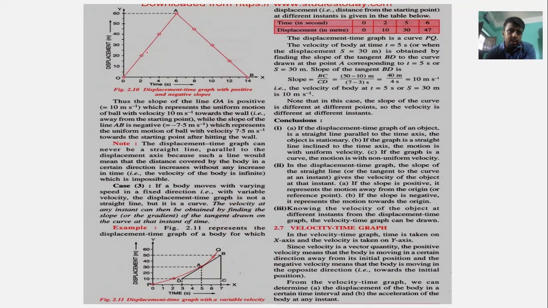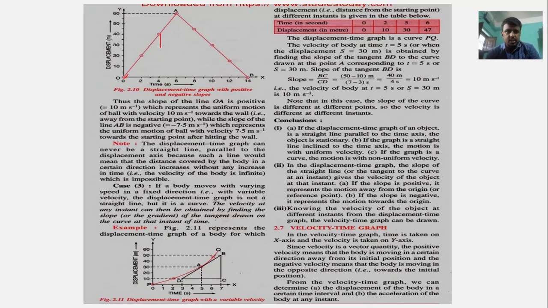For this part the slope would be positive because it is moving away from the starting position, from A to B. When it comes back to its own position, to the zero displacement, the slope would be negative.